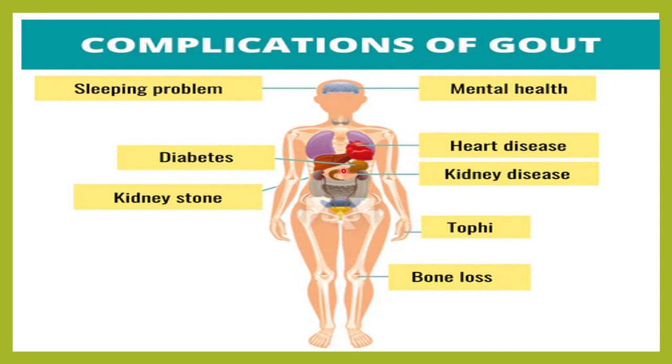Kidney damage can occur because of deposition of urate crystals in the kidney, so chronic kidney failure or urate nephropathy can occur. There can be bone loss, there can be alcoholic fatty liver disease, and there can be diabetes because of increased insulin resistance. So these are all the complications of gout.